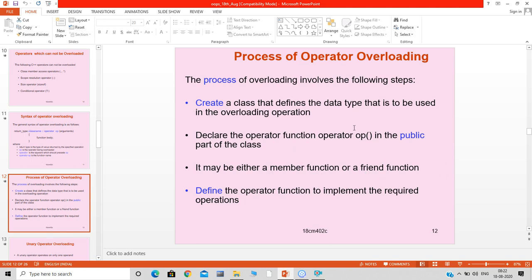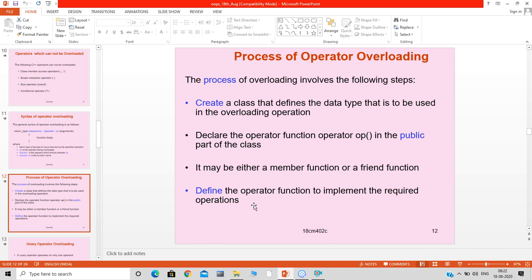This operator function may be either a member function or a friend function, and we define the operator function to implement the required operation. After declaring that particular operator function, we need to define it to implement the required operation, that is, for the purpose for which we are going to use this operator overloading function.